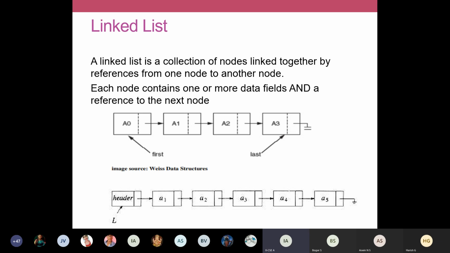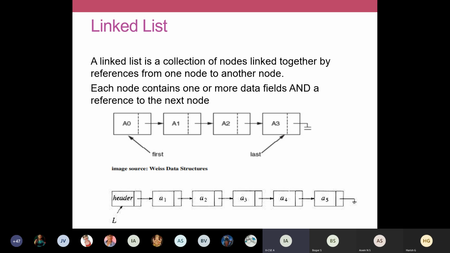This is the node structure we saw, and this is one more variation of a linked list. Optionally you can have a header node. Here A0, A1, A2, A3 represent data. If I want, I can have an additional header node as the starting node.